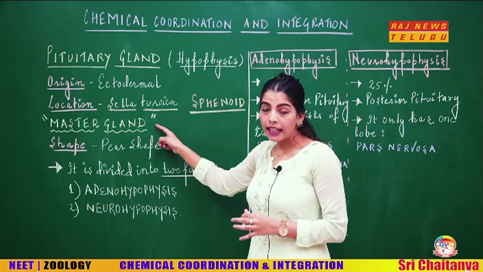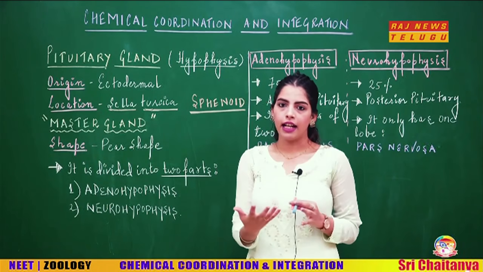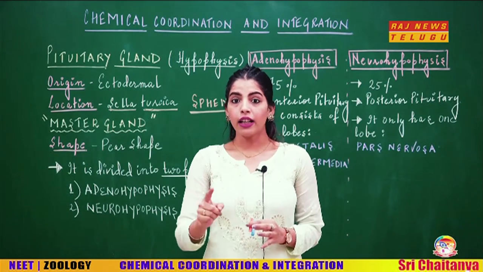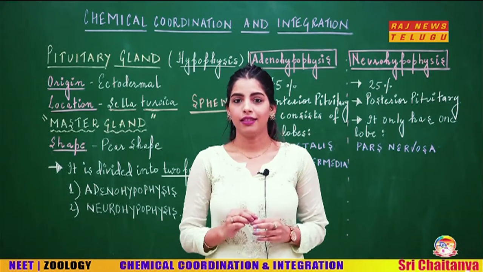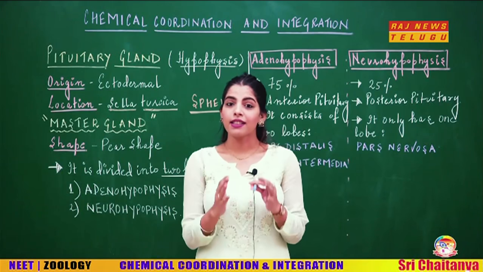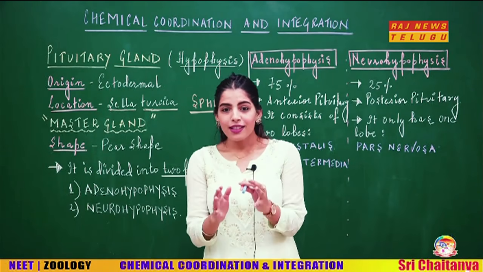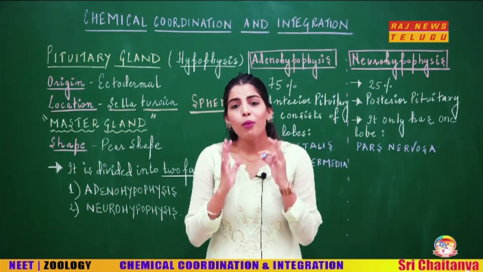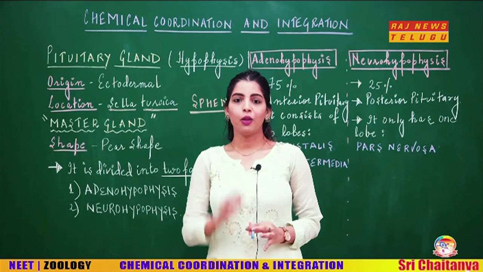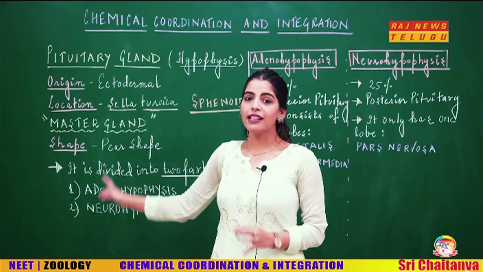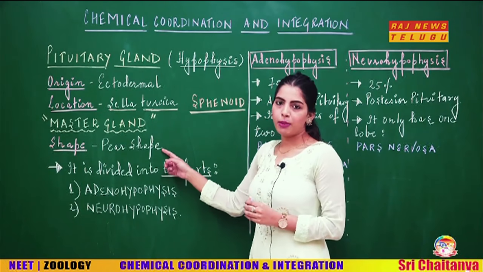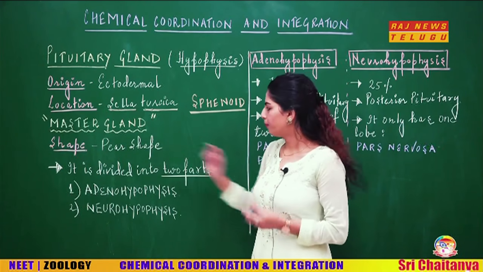Okay, now I am saying that your pituitary gland is a master gland. The hypothalamus, which we discussed previously, was called as master of master gland, and this gland is called as the master gland. Why? Because this gland actually has a control on most of the glands of your body, which is why this gland is called as the master gland. The shape of the pituitary gland is pear shape.